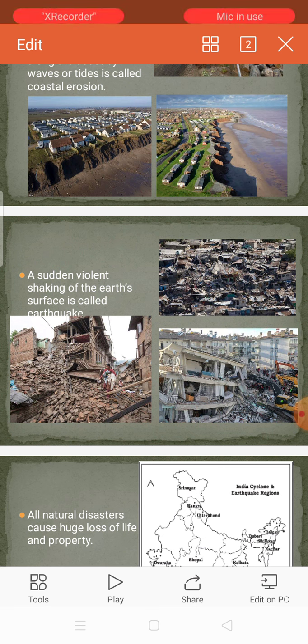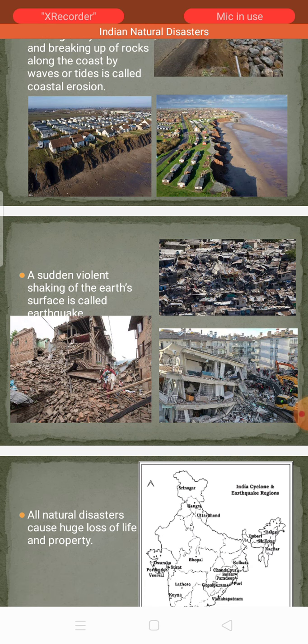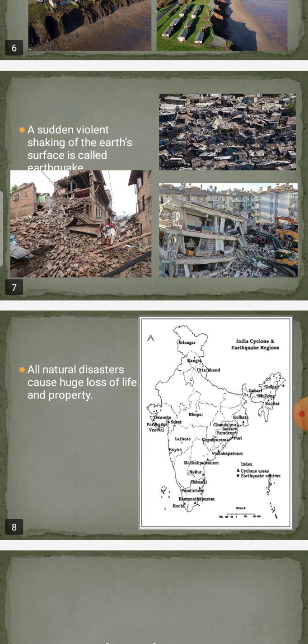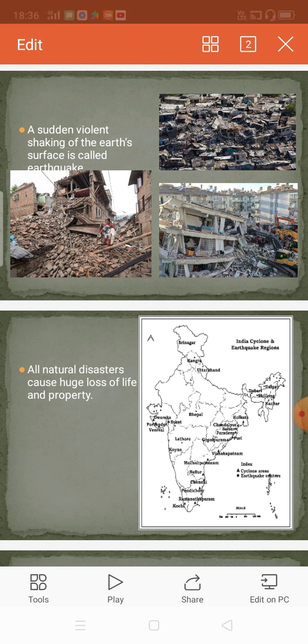Now, these are the causes. A sudden violent shaking of the earth's surface is called an earthquake. Now here we have shown what the causes are. All natural disasters cause huge loss of life and property. So we have shown all the earthquake prone areas in the map.